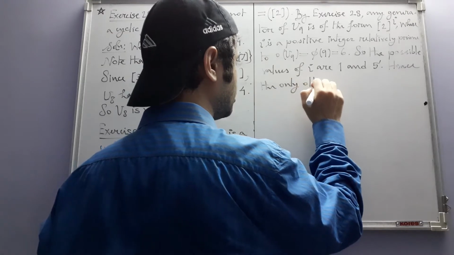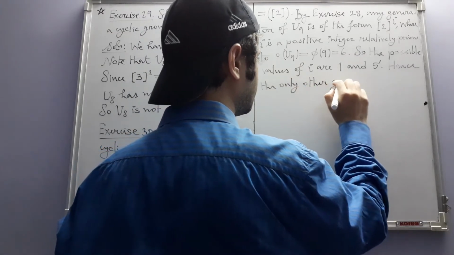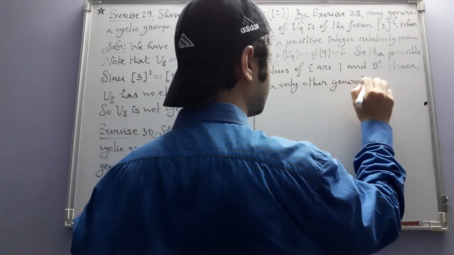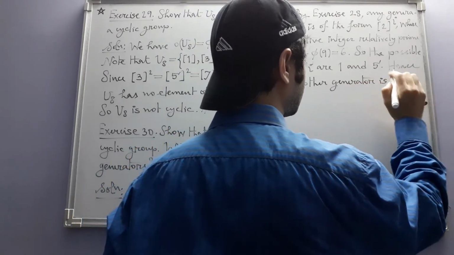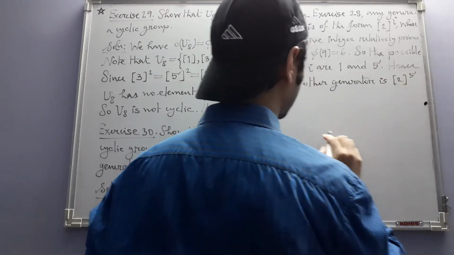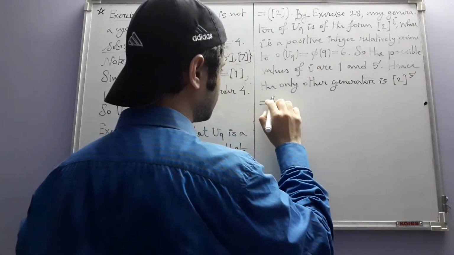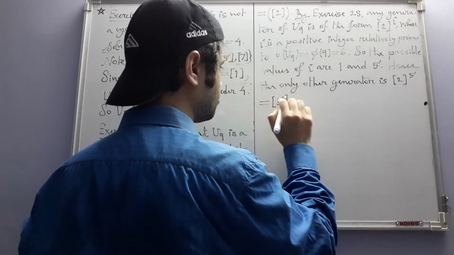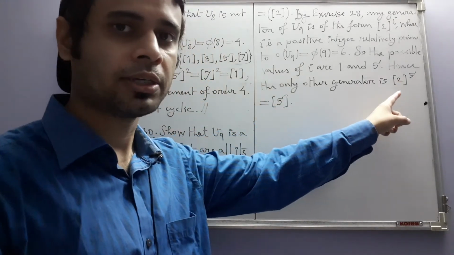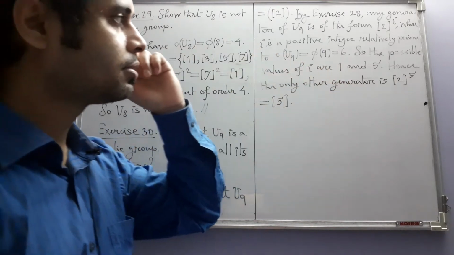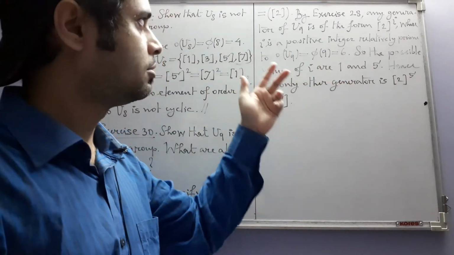the only other generator is 2 to the power 5, which turns out to be equal to 5. To calculate this, you just apply the definition of multiplication we have in U9, which is multiplication modulo 9.